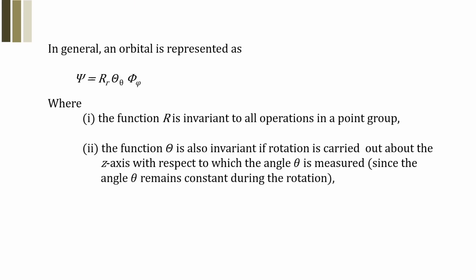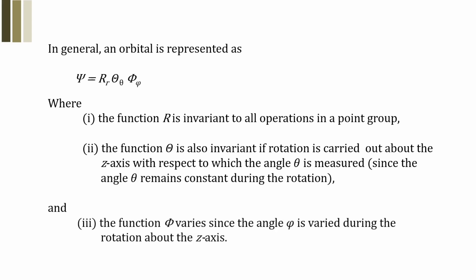The function theta is also invariant if rotation is carried out about the z-axis, with respect to which the angle theta is measured. Since the angle theta also remains constant during the rotation, we did not consider this as well. Now we are left with the third parameter, that is phi. The function phi varies, since the angle phi is varied during the rotation about the z-axis. So out of these three wave functions, because two are constant, we will focus only on phi, the angle that varies during the rotation along the z-axis for d orbitals, which we are assuming to be a basis.